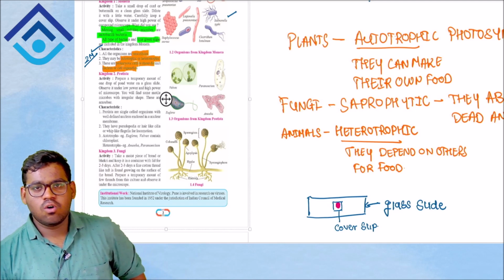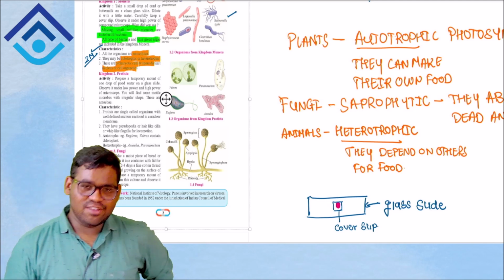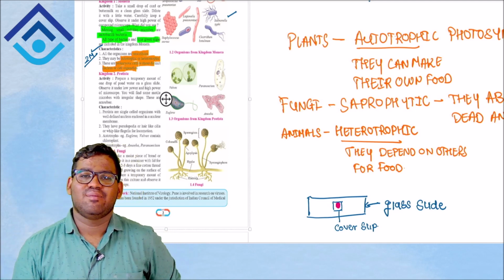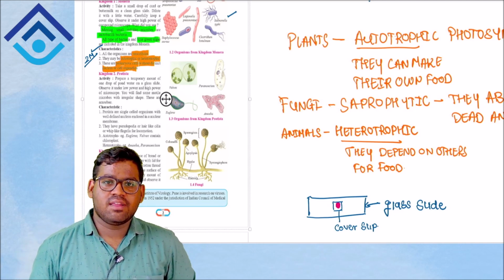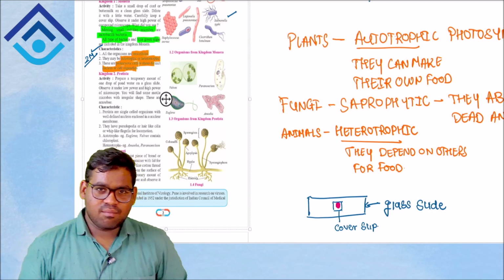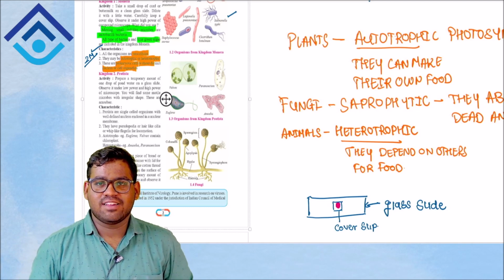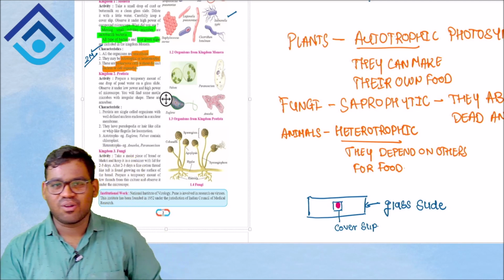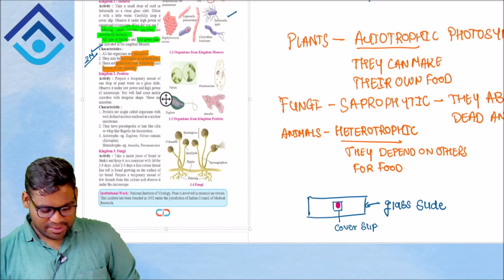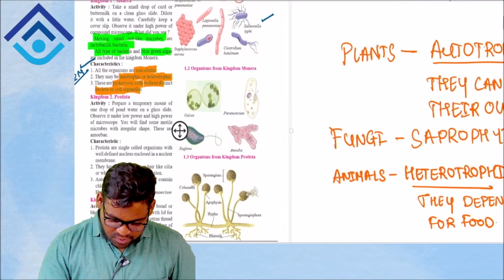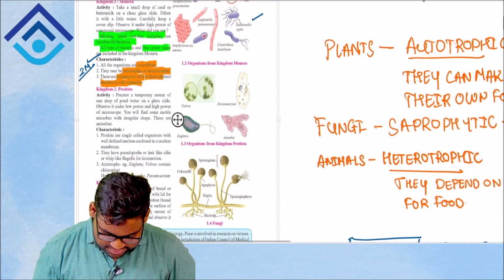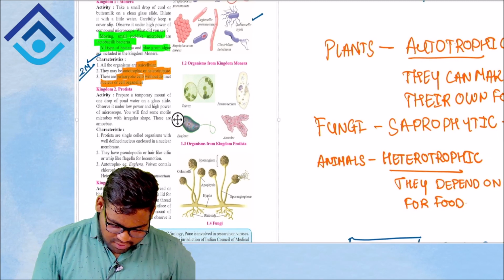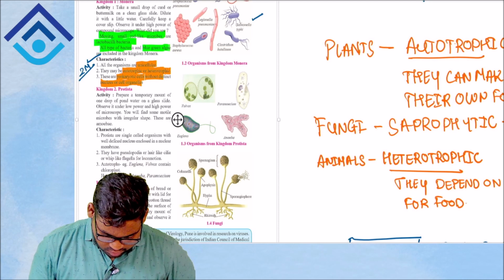Okay, so basically you need to find a pond for adding pond water, but if not, you can just try or test it with tap water. But I'm not sure you will get the result which is there in your book. So for that you will require pond water. What they are telling is: make a temporary mount of 1 drop of pond water on a glass slide, and observe it under low power and high power of a microscope.